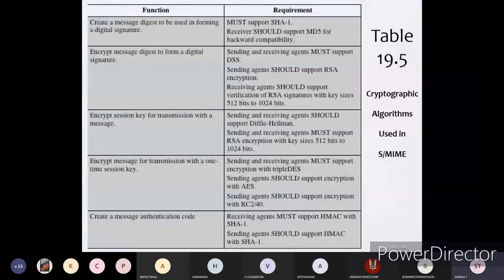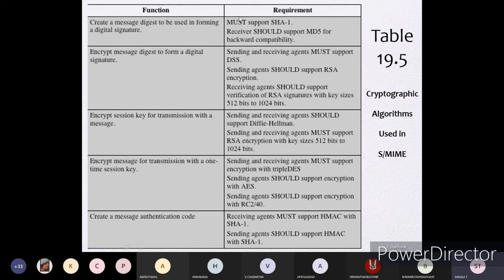Next we have the cryptographic algorithms used in S/MIME format, whatever algorithms we are going to use to encrypt the information. For functions, create a message digest to be used in forming a digital signature.